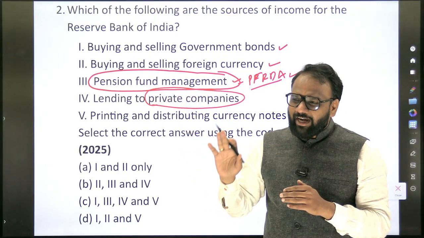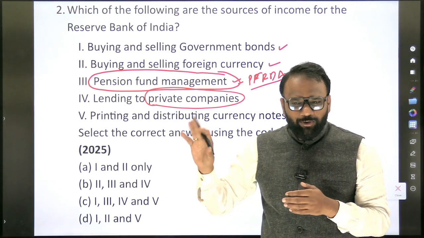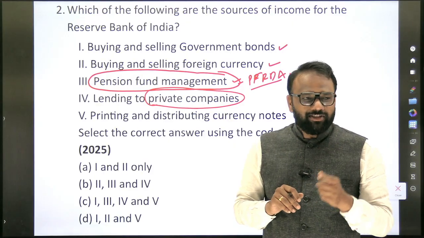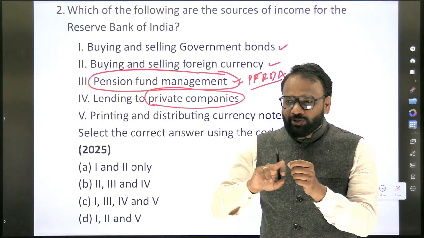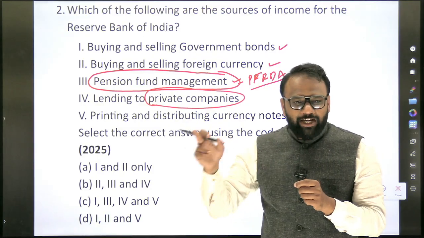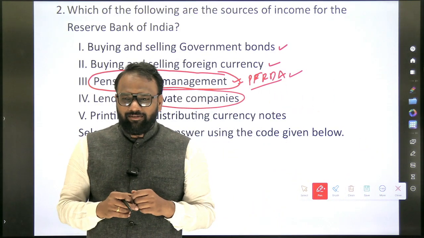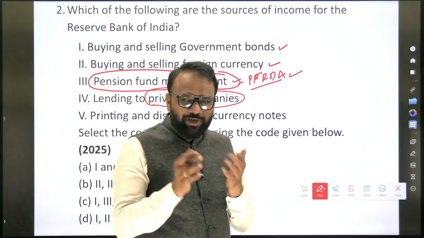So whether RBI will lend only to banks? How about government? Whether RBI will lend to government? That you have to cross verify. This is a question to you. Whether RBI can lend only to banks or also to government. If it is lending to the government, whether it can lend to central government or also to state government as well. So these are the questions which we have to raise based on the options.